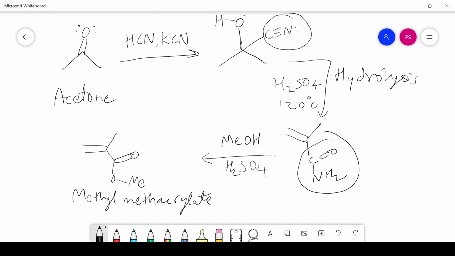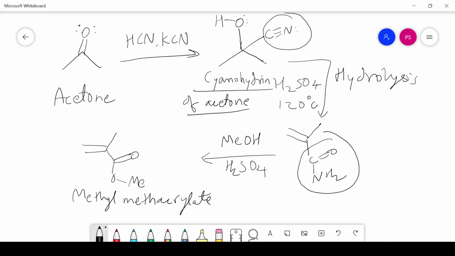So the synthesis strategy is simple on paper, theoretically. From acetone, we get the cyanohydrin of acetone, which on heating in presence of sulfuric acid gives you an amide, which further on alcoholysis, or you can say replacement of the NH2 group by the OMe group, finally gives methyl methacrylate. This methyl methacrylate is the monomer from which we can synthesize the polymer polymethyl methacrylate.